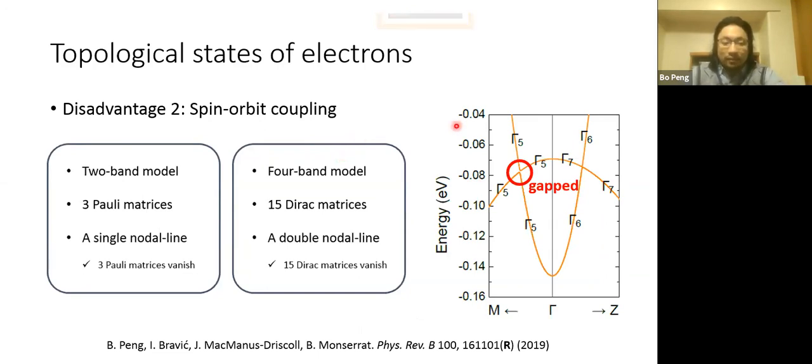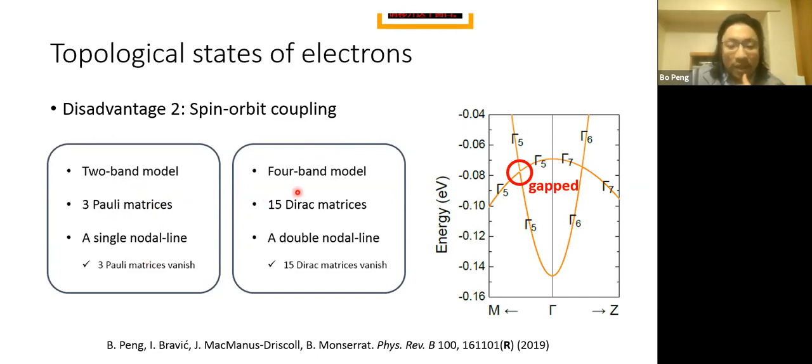The other thing is that there's spin-orbit coupling because electrons carry spin in that system. And whenever we consider spin-orbit coupling, we can't consider the original two-band model. For a two-band model, when there's a nodal ring formed, we only need three Pauli matrices to vanish at the same time. But that's just for a spinless system.